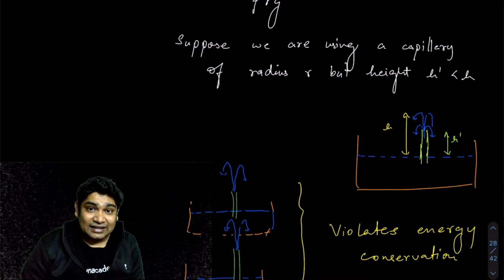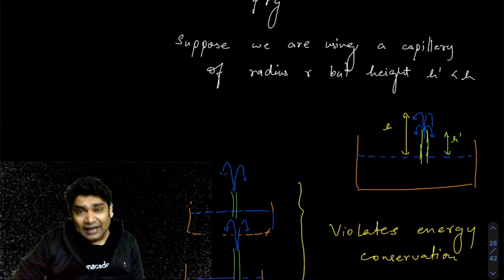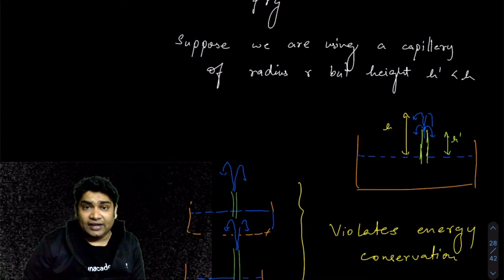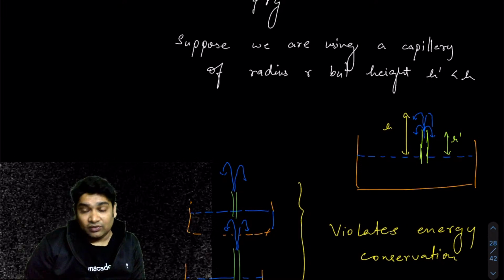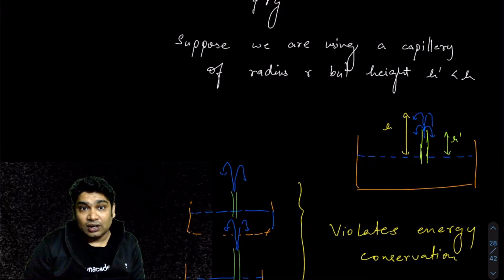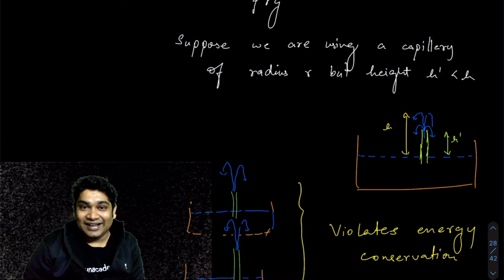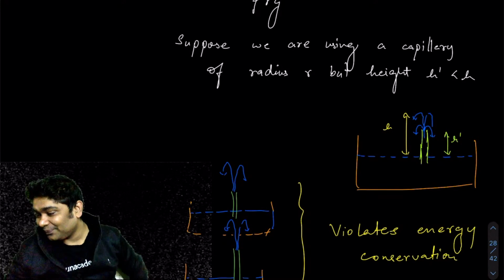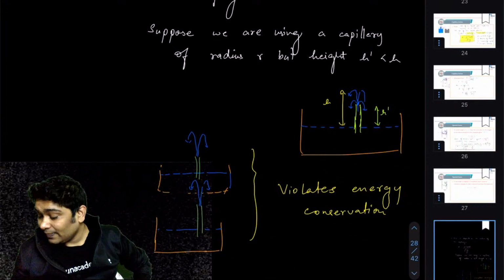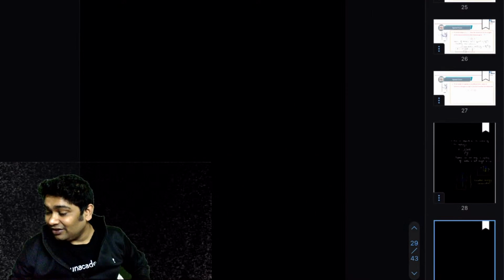So the point is, as I said, so far we had discussed that inside the capillary the liquid is rising, and if it rises to a height h, then I'm trying to find the equilibrium condition and determine the height h. We never discussed why the liquid was rising. So now you can try and decide that. Let's take our discussion one step forward and see why the liquid actually rose. Why would the liquid rise? And there lies the answer of what will happen with a capillary of insufficient height.